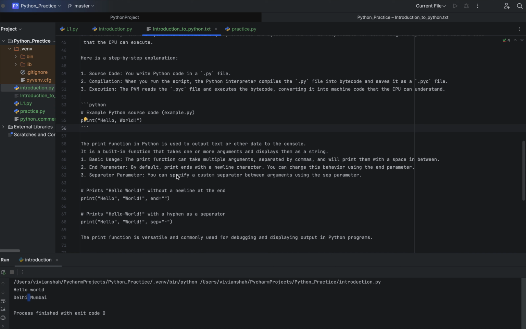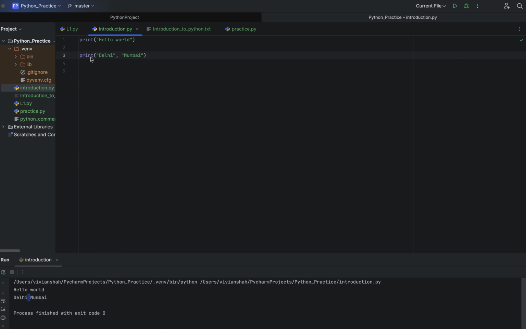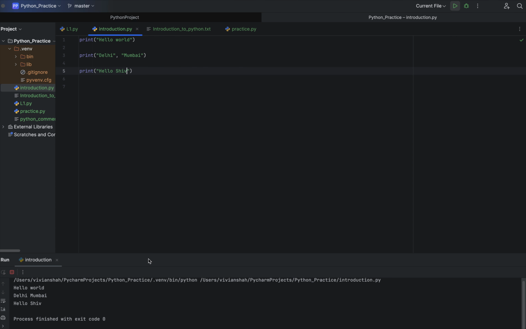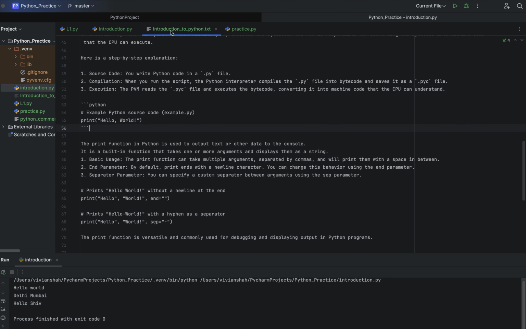And the end parameter, we can see, prints with a new line character. So if you are going to write anything more, then it will end with a new line. Here we can see hello sib will be printed, and the next output will be in a new line, so it will add a new line to it. Now separator: you can specify a custom separator between the arguments using the sep parameter. So now we are coming to these two more examples here.